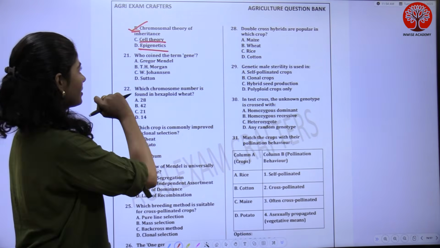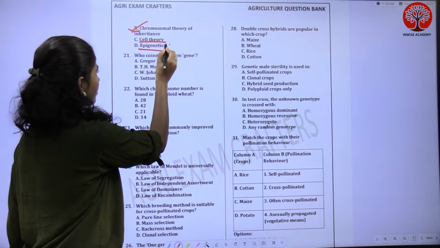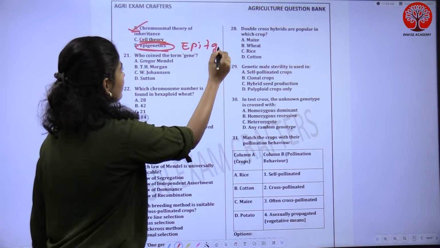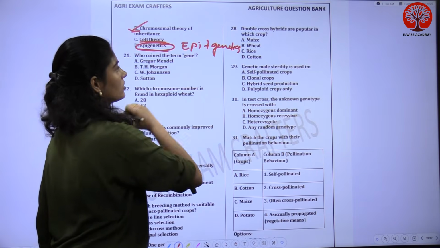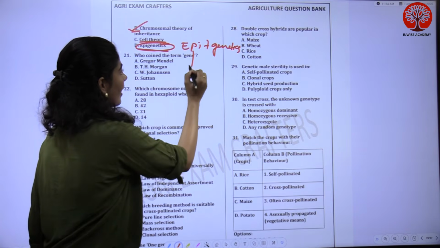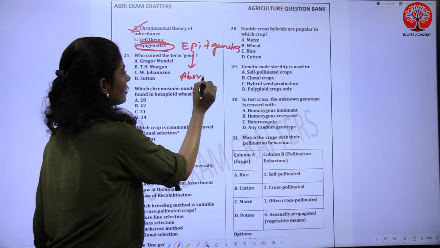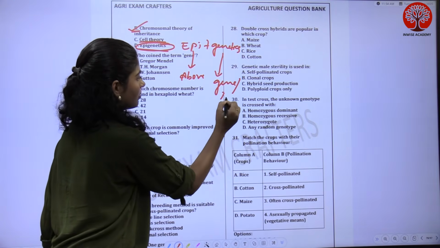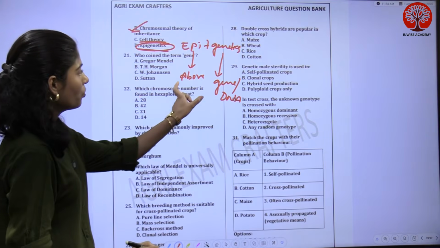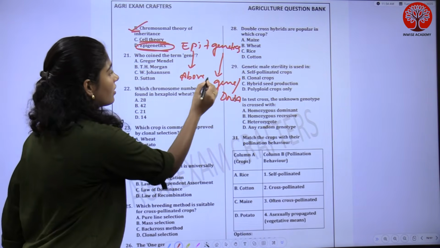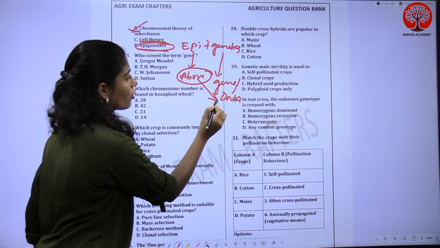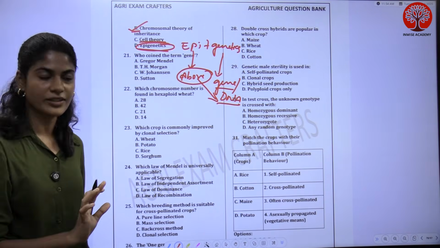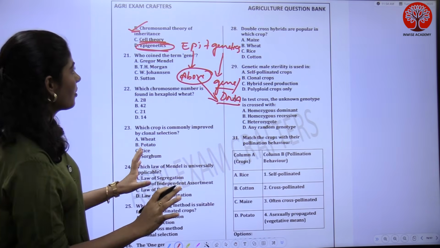And what is epigenetics? You can break down this term as epi plus genetics. Just to remember this, I'm telling. Epi means above, genetics means gene or DNA. From above you are seeing the expression of DNA or gene. That is nothing but epigenetics. Okay, did you get my point?